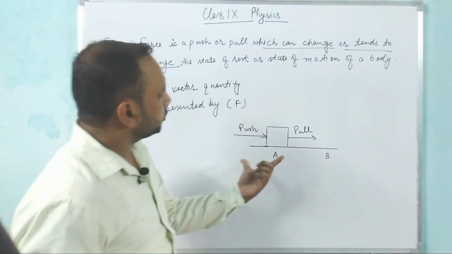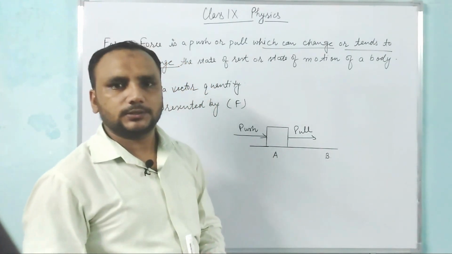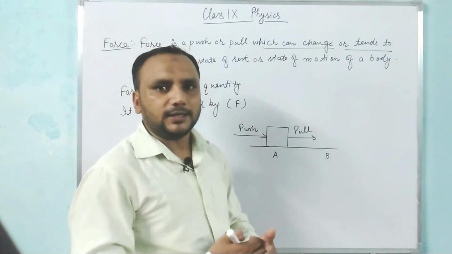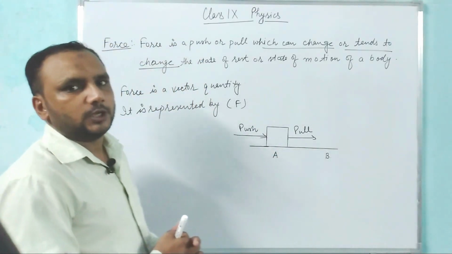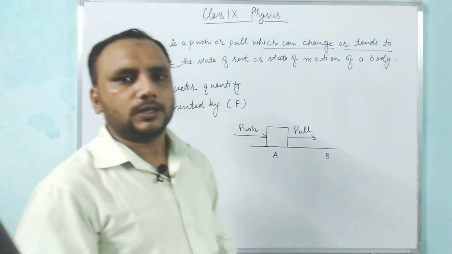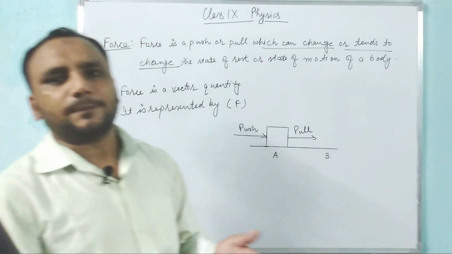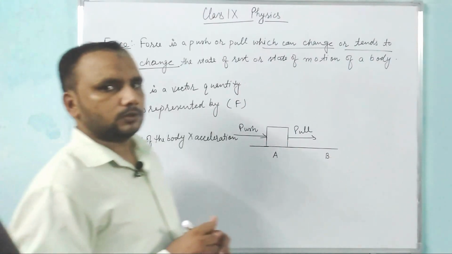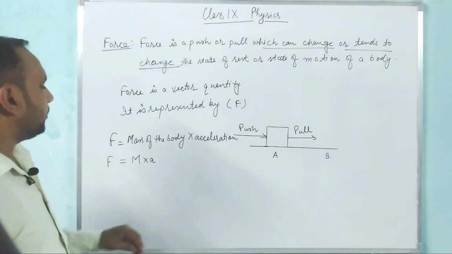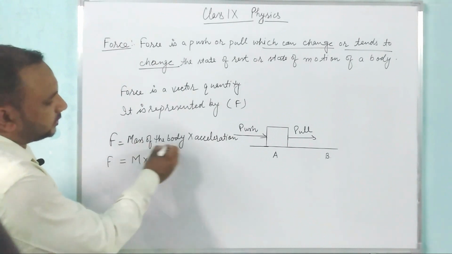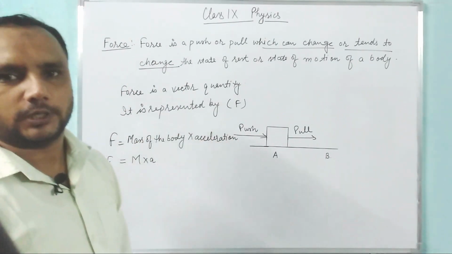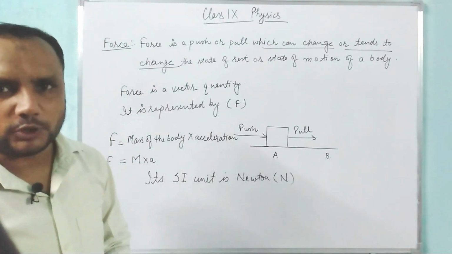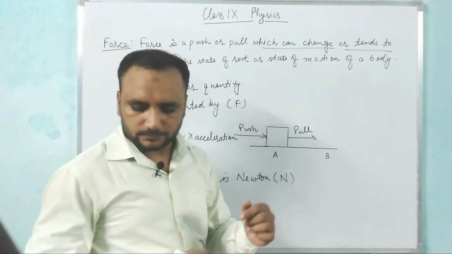When we apply a force on a body, can we measure it? Yes, we can measure it. When we apply some force on a body, then it increases the speed of the body or decreases the speed of the body. We can say that when we apply a force on a body, it produces an acceleration. So, force acting on a body is equal to the product of mass of the body and acceleration produced in it, or F equals M into A. The SI unit of force is Newton.